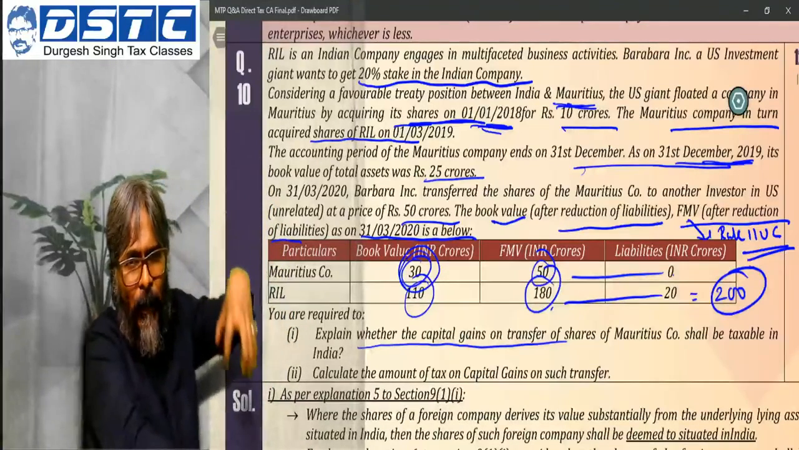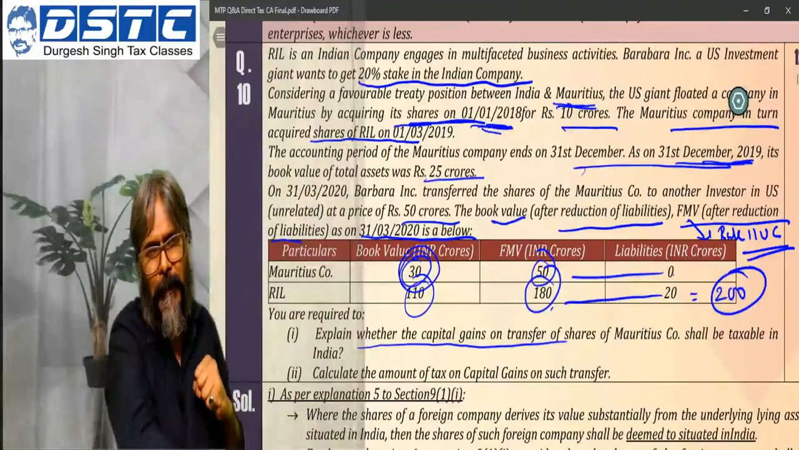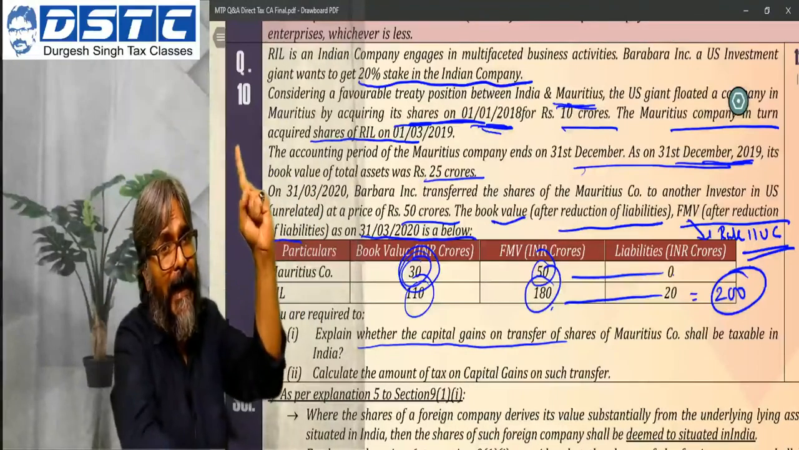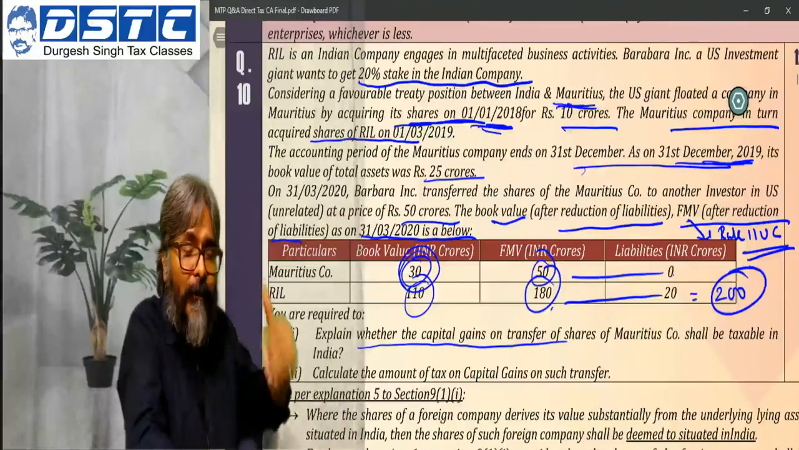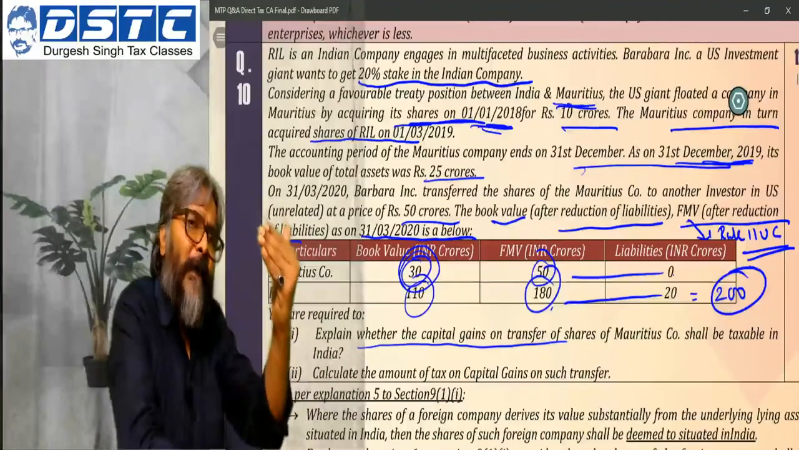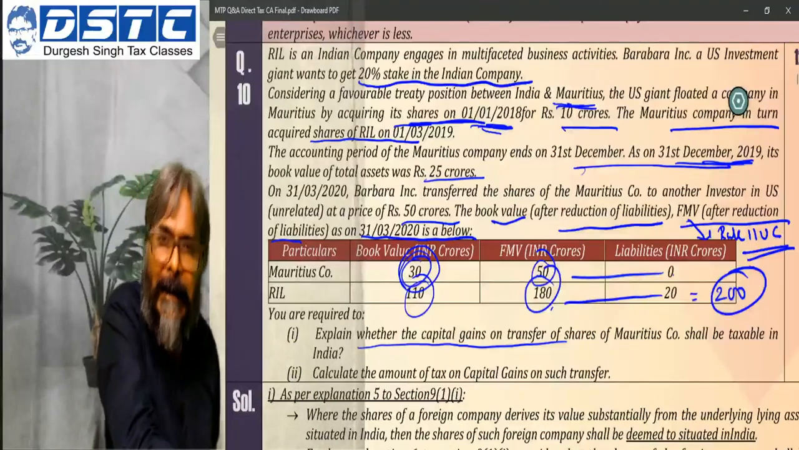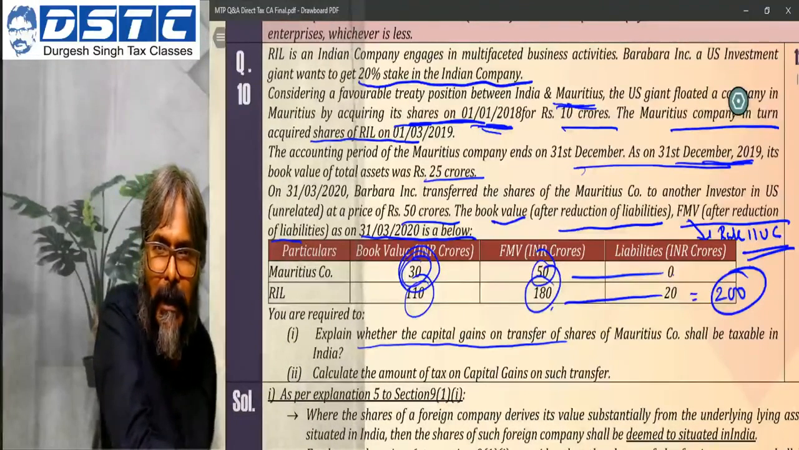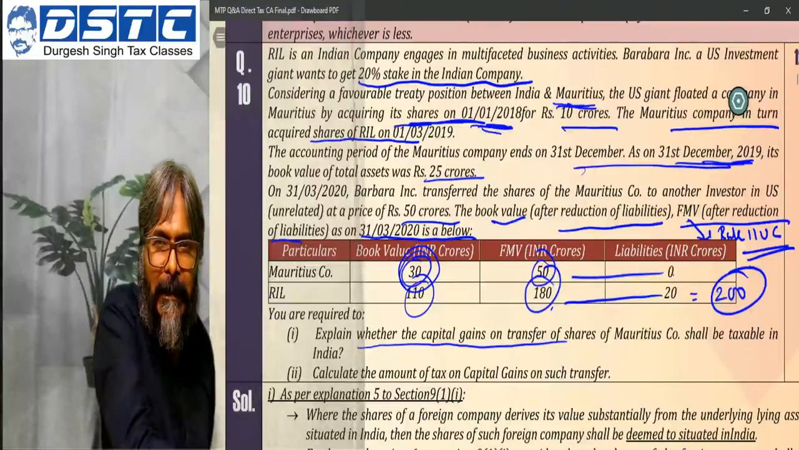The fair market value of the Indian asset as on the specified date should be more than rupees 10 crores. Is it more than 10 crores? The FMV of the investment. How much investment, by the way, students? Can you tell me from this calculation how much investment the Mauritius company is having in the Indian asset as on the specified date? What is the fair market value of the investment made by the Mauritius company in the Indian asset, that is RIL, as on the specified date? What is the fair market value?